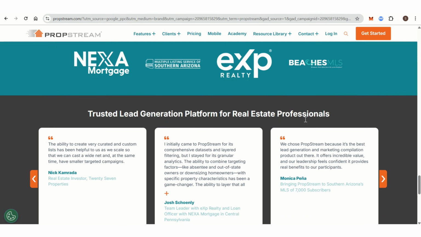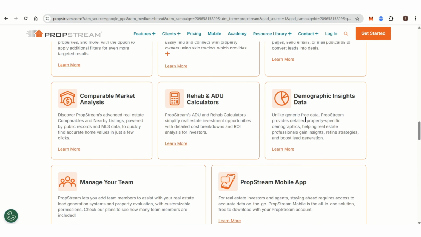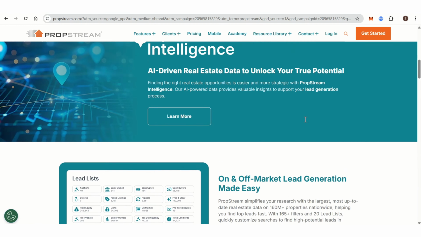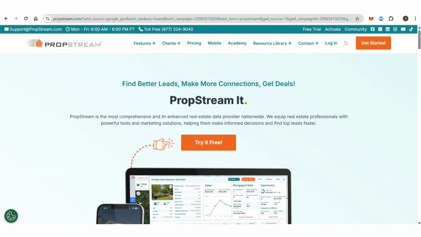information, and ownership details. It creates custom lists based on filters like equity, ownership duration, and more. Send postcards, emails, and ringless voicemails directly from the platform. Find property owner contact information at $0.12 per record. Estimate renovation cost to determine potential profitability, and features like driving for dollars to find off-market properties on the go.